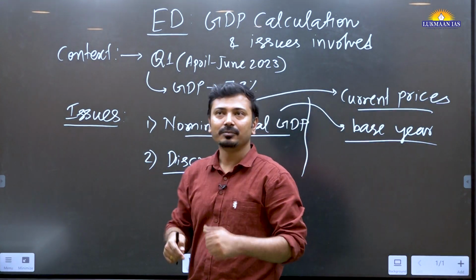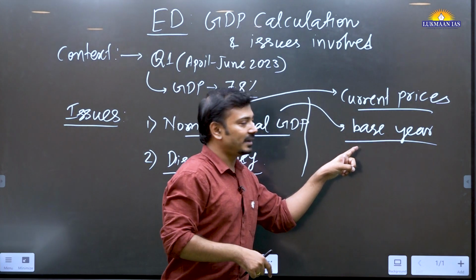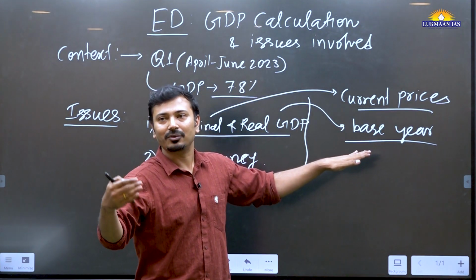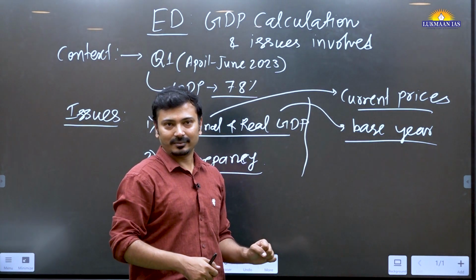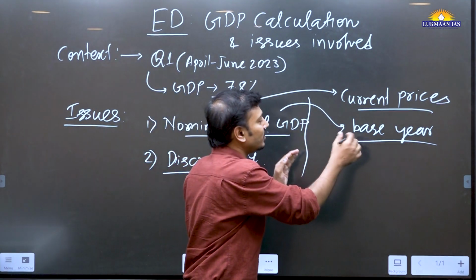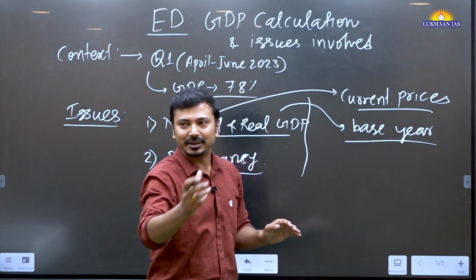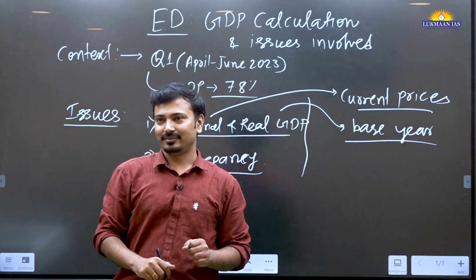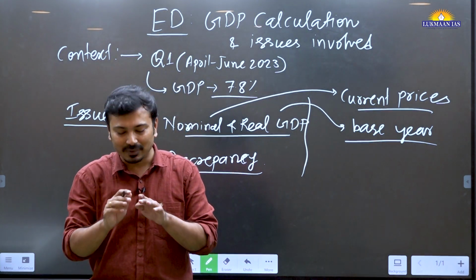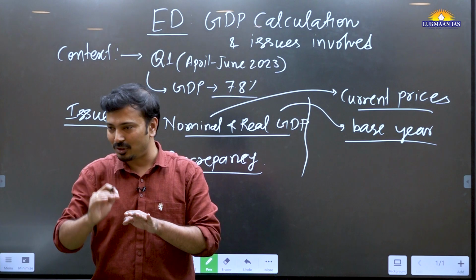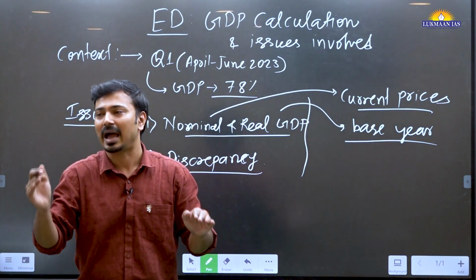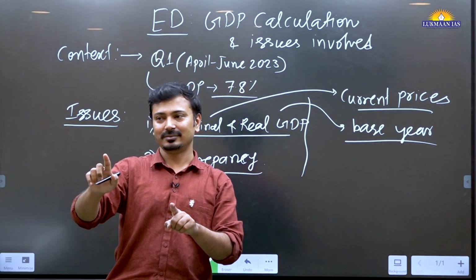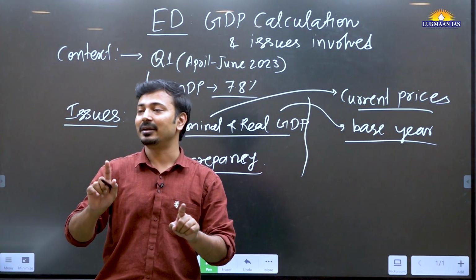Nominal GDP. How? Because the real GDP is basically taking into consideration the effect of inflation. When we remove the inflationary effect from GDP, we get the real GDP. Inflationary effect in terms of how much price rise of those goods and services has happened over the period of time from base year. Be very clear about this concept.